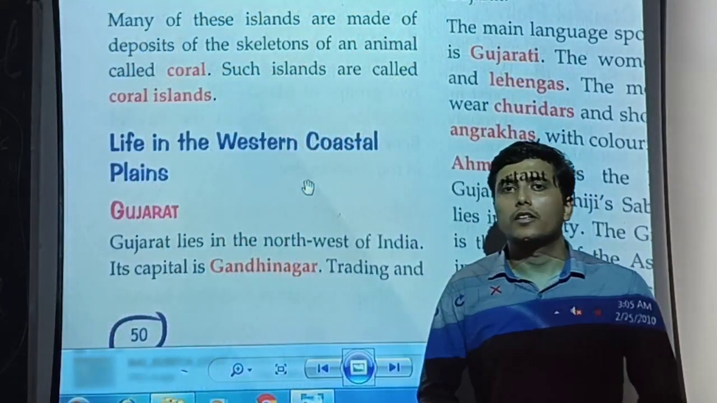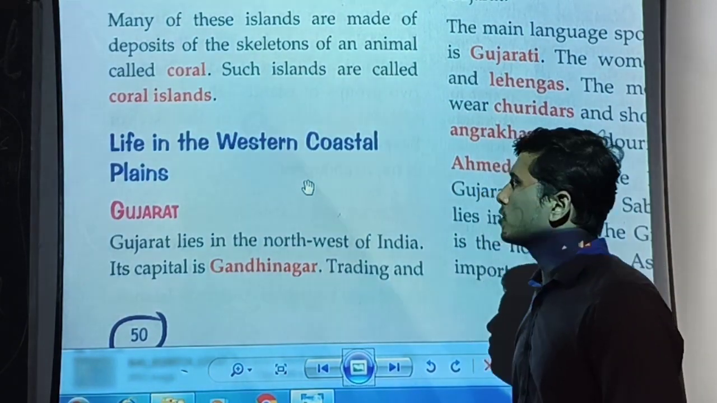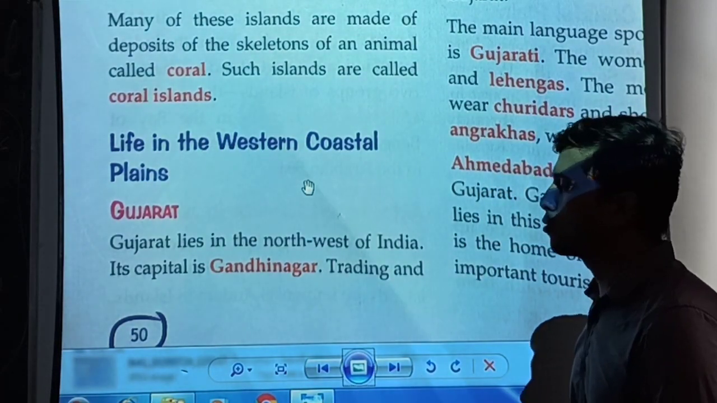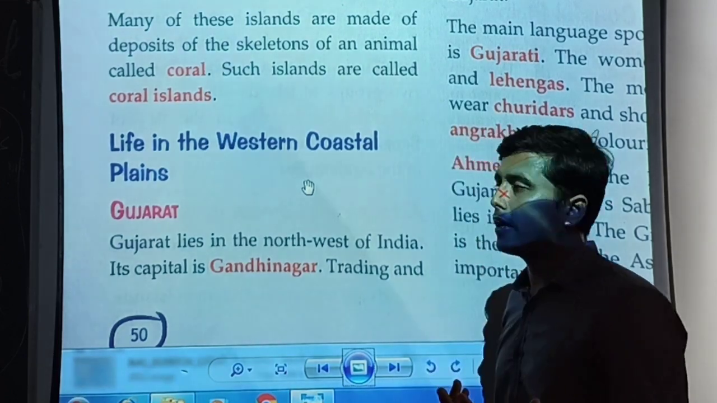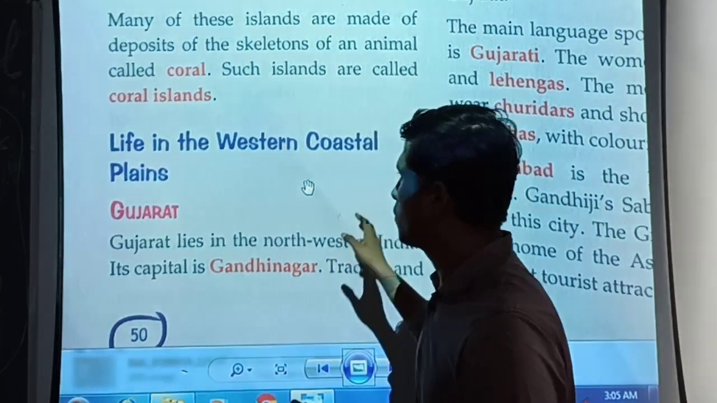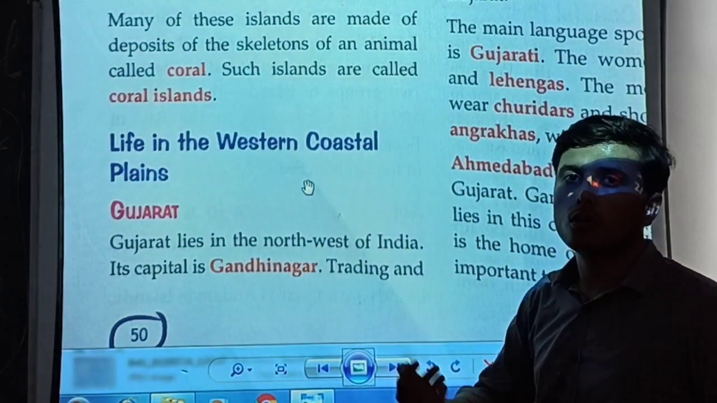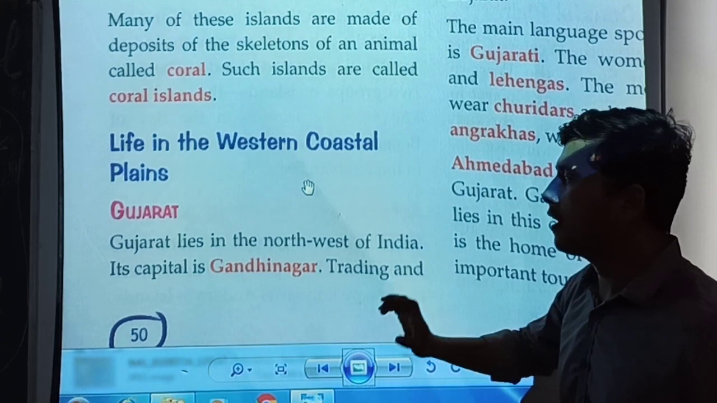Now students, after knowing about the locations of those islands, we have to go through the life in the western coastal plains, what kind of life people are having there. In that we will talk state-wise about whichever states are coming under the coastal plains.